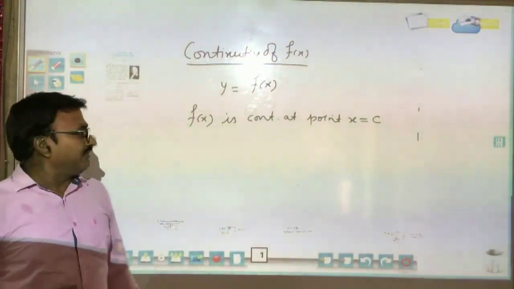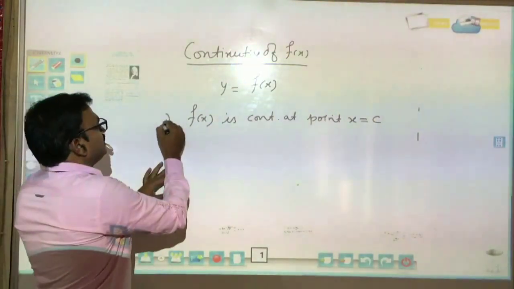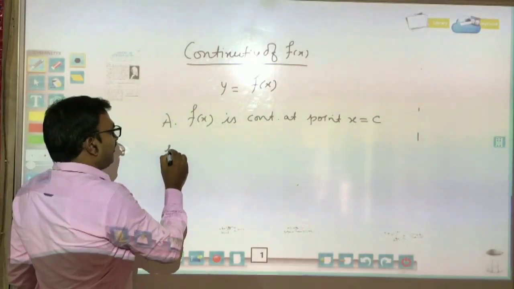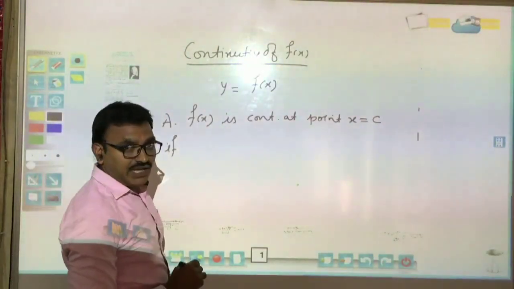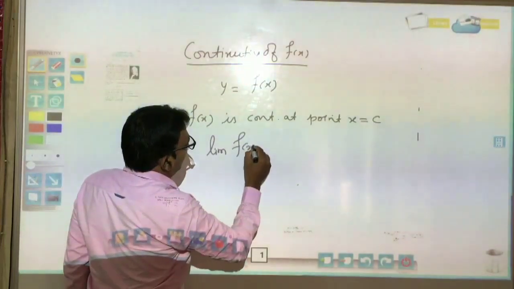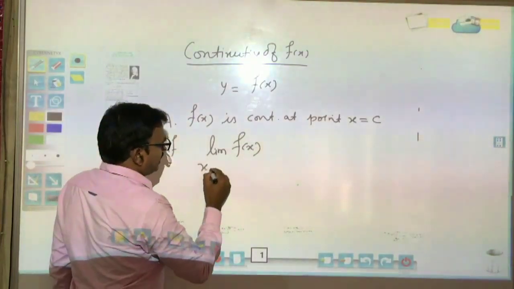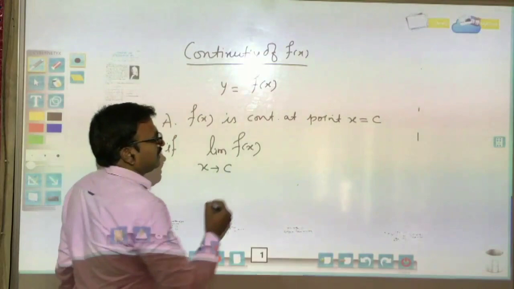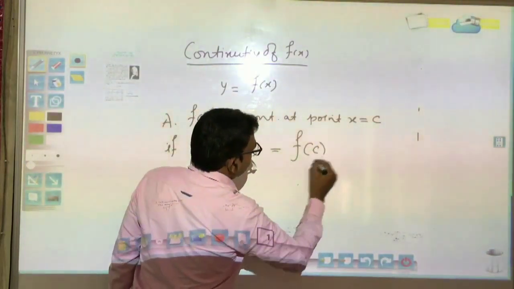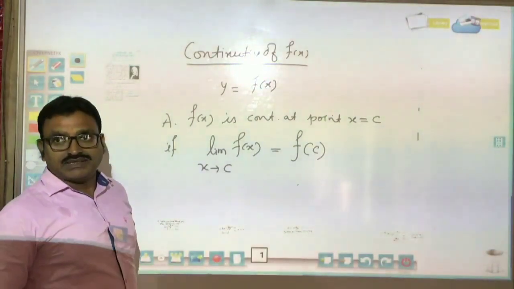A function f(x) is continuous at point x equal to c if the limit of function f(x) as x tends to c is equal to the value of the function directly at c.